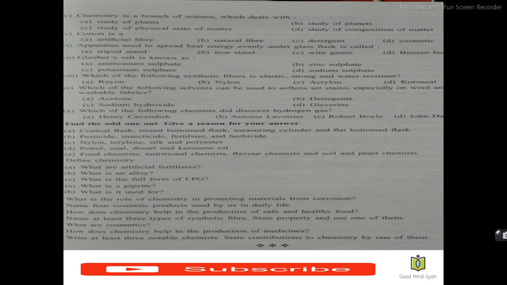What is the full form of LPG? The full form of LPG is liquefied petroleum gas. It is used for cooking.